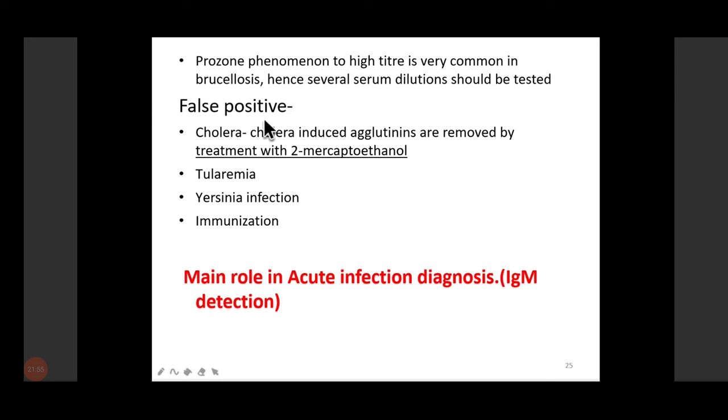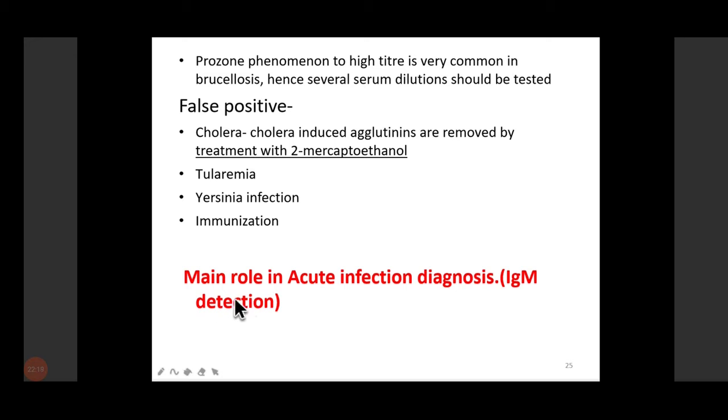So false positive has also been seen in cholera, because cholera-induced agglutinins are removed. Therefore, we remove the cholera-induced agglutinins by treating the sample with mercaptoethanol. Then, false positive. So this is false positive. Okay, it can be seen in cholera, tularemia, Yersinia infections, and immunization.